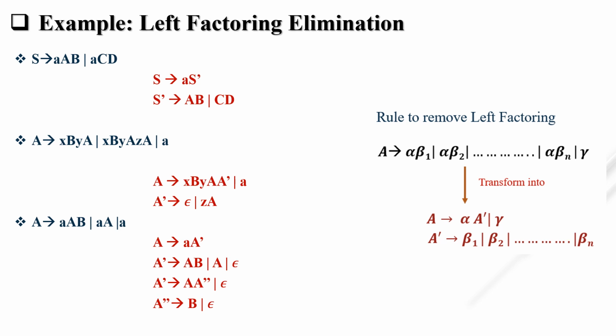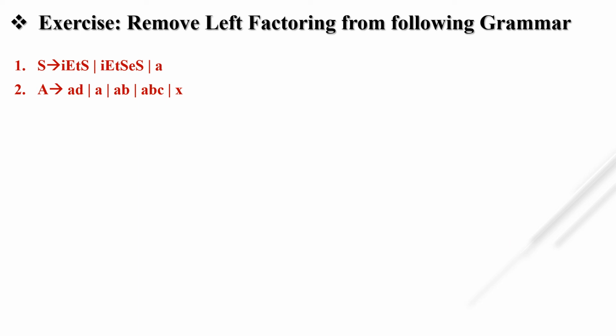Okay, so these are some exercises that you have to do on your own. If you have any query, please contact me. So in this video, we see how to remove left factoring and left recursion from the grammar, because top-down parsing does not handle left factored and left recursive grammar. So in the next video, we are going to proceed with top-down parsing methods, that is with backtracking and without backtracking. In without backtracking, we learn LL1 parsing and recursive descent parsing. So in the next video, we go through top-down parsing. In the next video, we go through bottom-up parsing. Thank you.